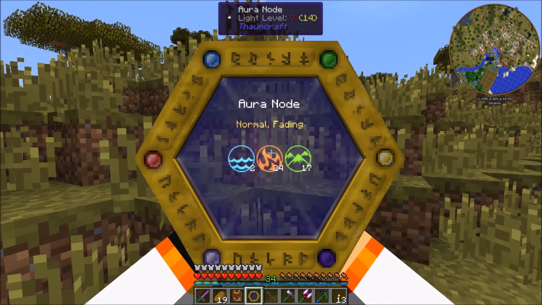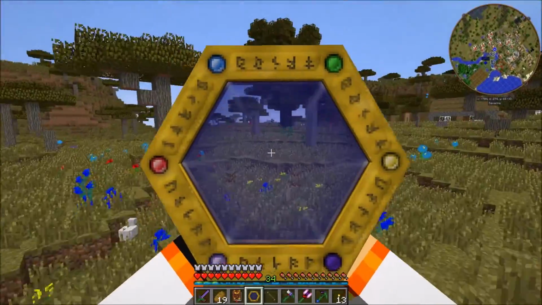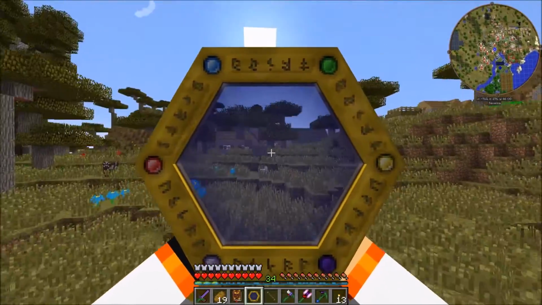But the problem is if you suck all of the essence out of it, you will end up possibly destroying the node. That's the thing. You can actually break it by left clicking it. As you see there are particle effects. You can break said aura node. But I definitely do not recommend doing that, because then you end up screwing yourself over, honestly. If you take all of the aspects out of it, they might not come back. So obviously I don't want to take any more out, because I'll end up taking the water out and we'll be waterless in that node.